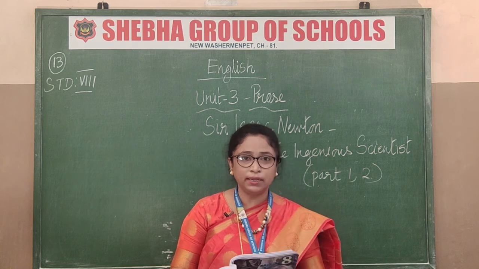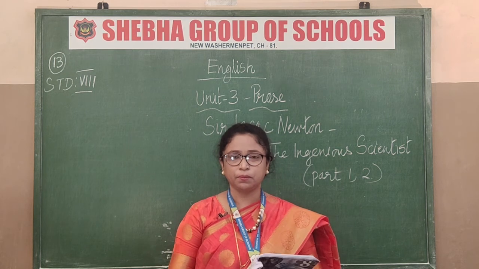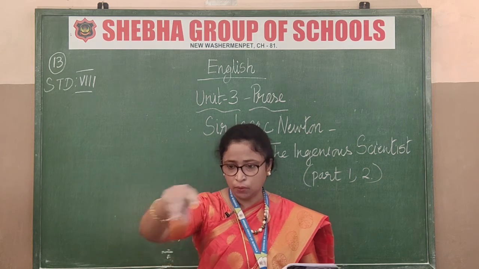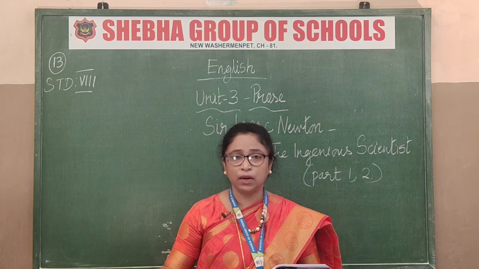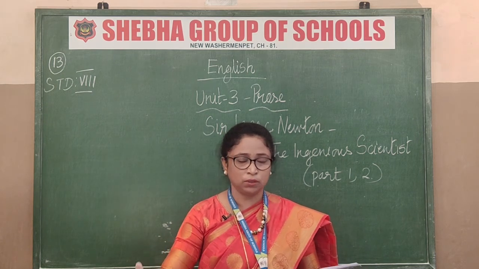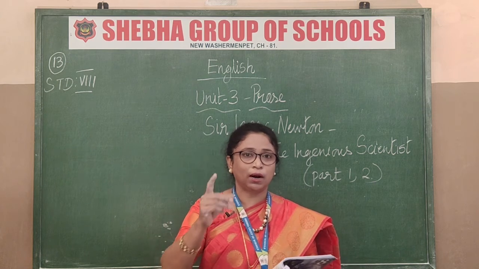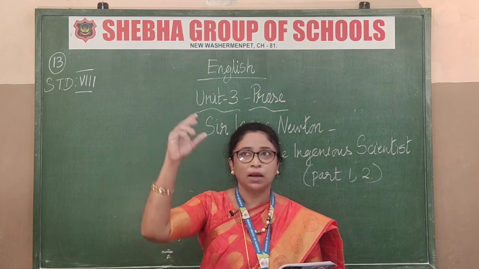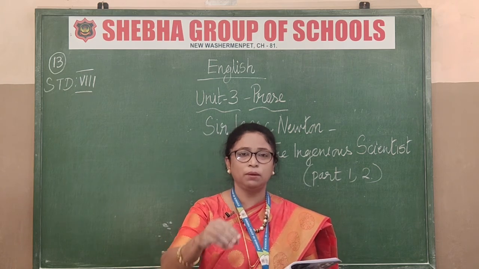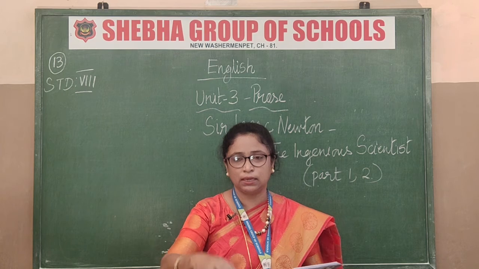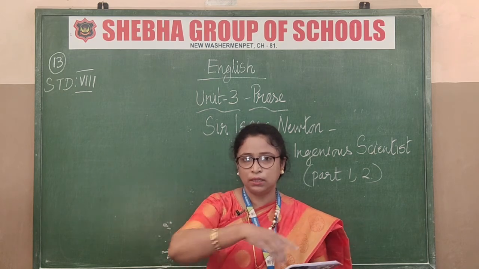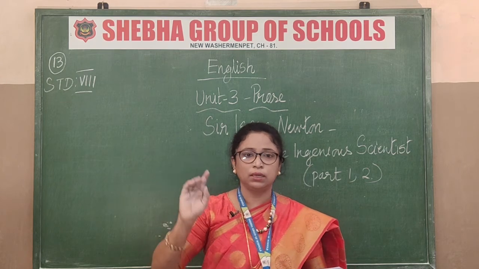So what he did is, he made a small solar system. He made the sun, the planets around it, how they go around in their orbits, everything. Like how we make a small replica of the solar system for a science exhibition, no? Same thing he made. Like how he made the windmill as a boy, the mechanism of the universe he made as a small model, and he explained everything to them. This is what it is, the magnetic force of the sun, and how each planet is moving around in the same orbit, like that.